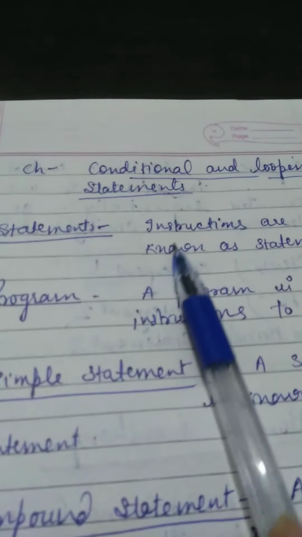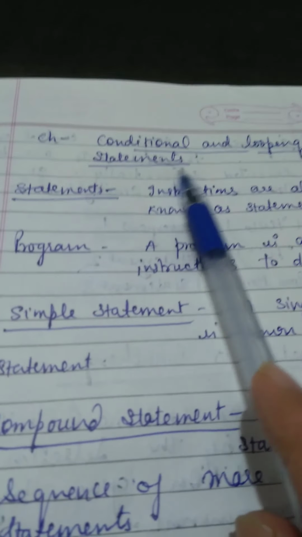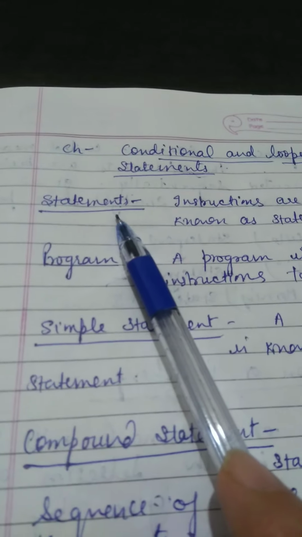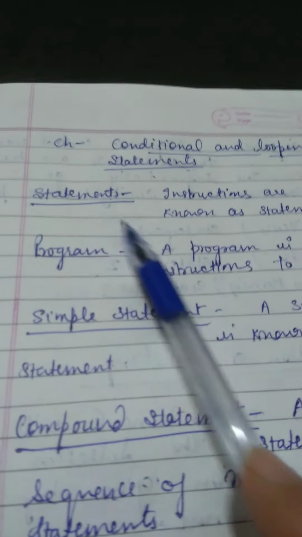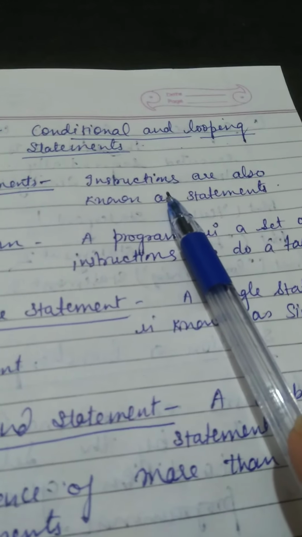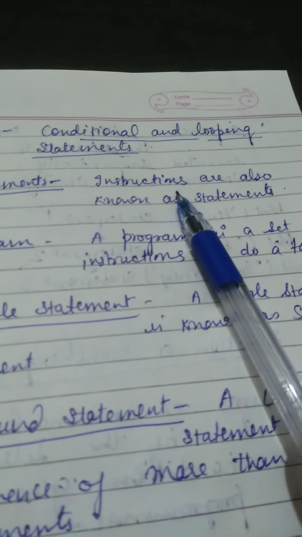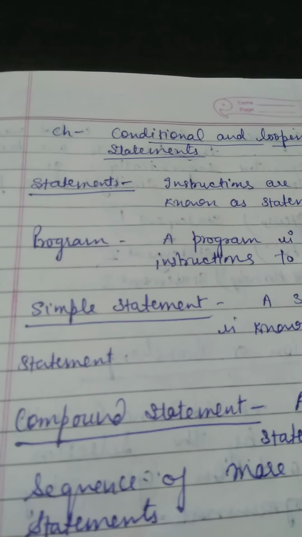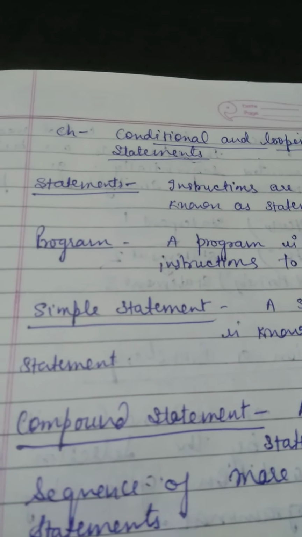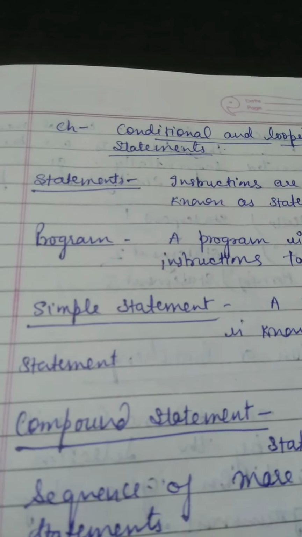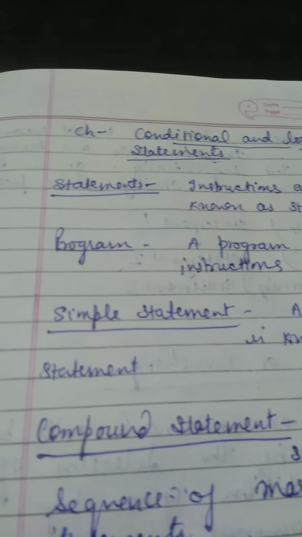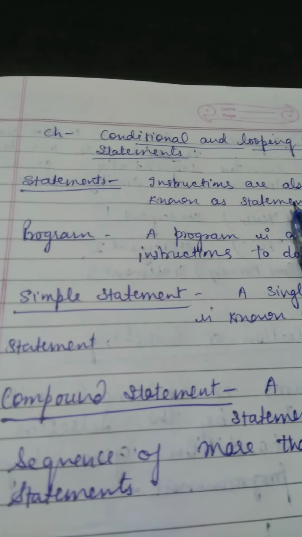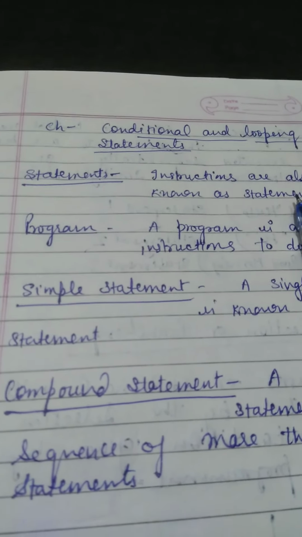Students, first of all, before starting this chapter, in this chapter we will have all the conditions and looping statements. But first of all, I would like to tell you about the statement. What is the meaning of statement? Statements, or you can say instructions. Instructions are also known as statements. If you are saying something, that means there is a statement given by you.